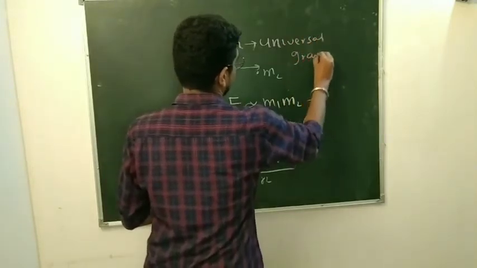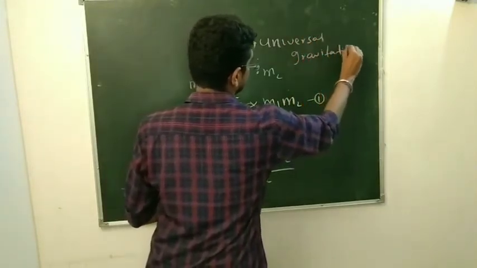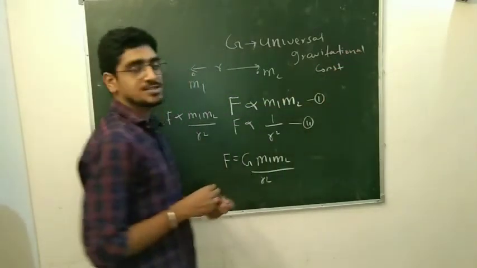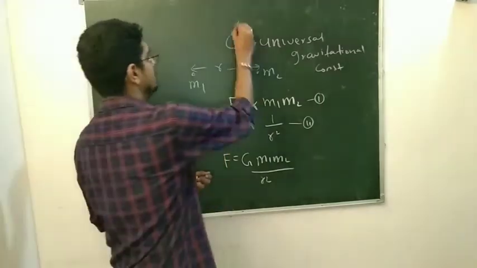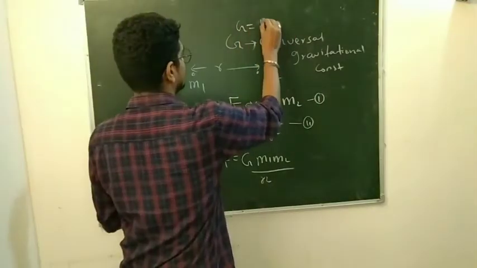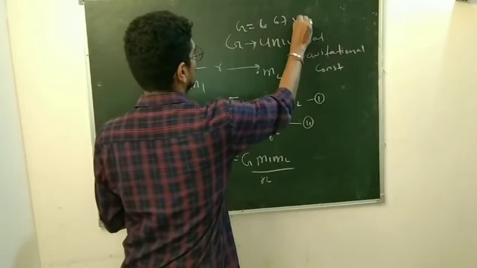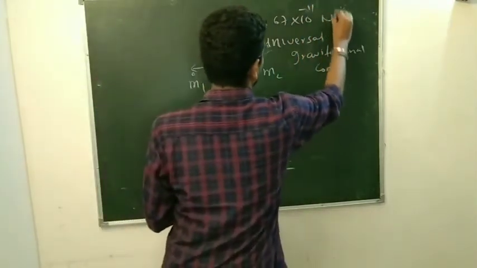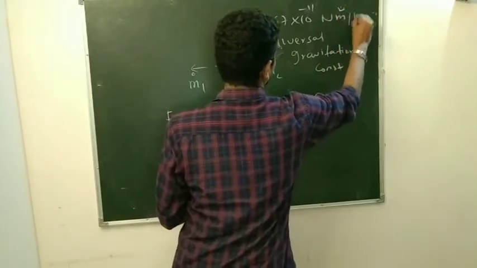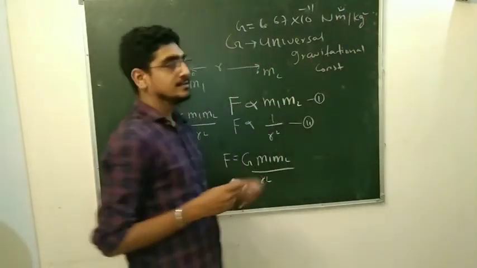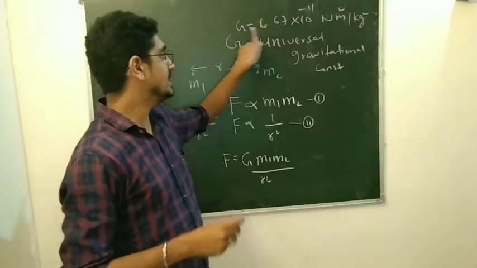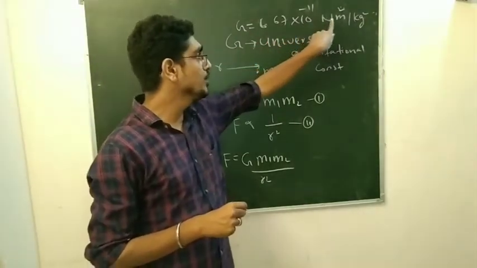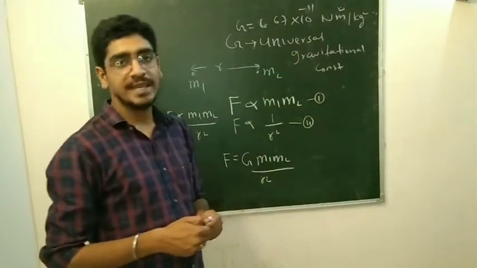Its value is constant throughout the universe, and its value is 6.67 into 10 to the power minus 11, and the unit is Newton meter square per kg square. We call it the universal gravitational constant.